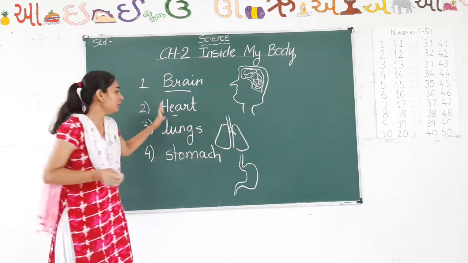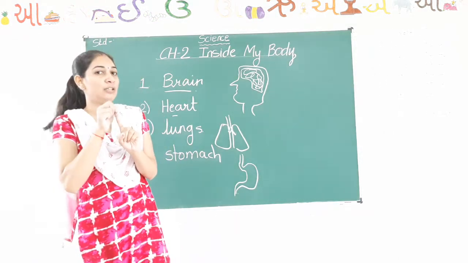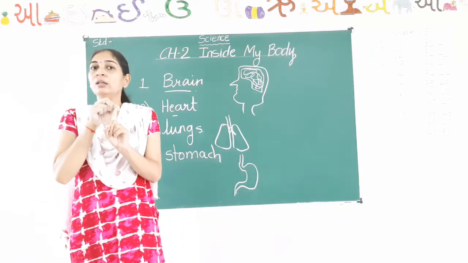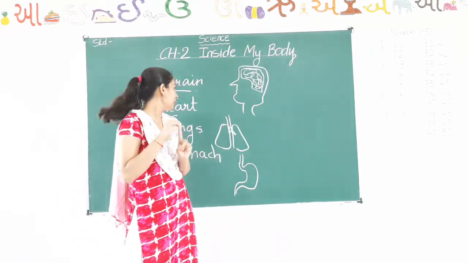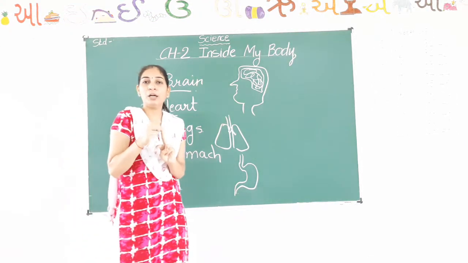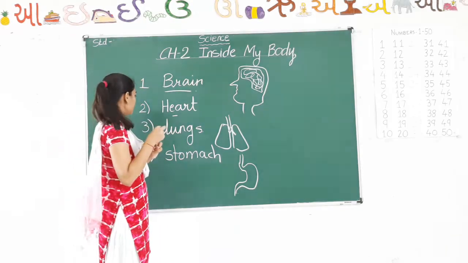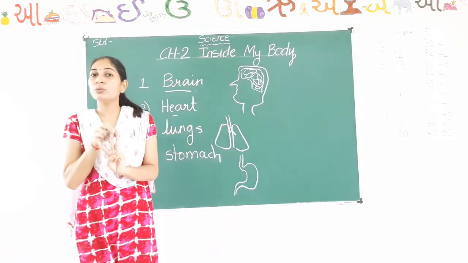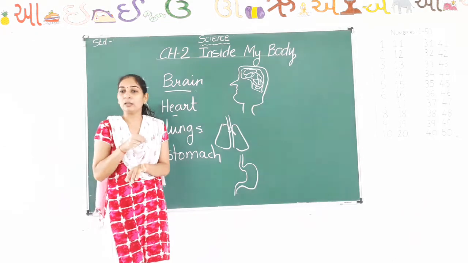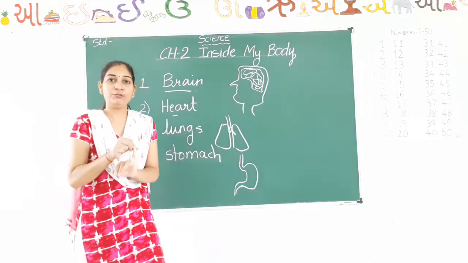Now see, you have learned four internal organs. First one is brain. What does brain do? Brain helps you in thinking, and it controls the activities of your body. Second one is heart. What does heart do? It pumps blood to all the body parts of your body. And the next is lungs. What do lungs do? It helps you in breathing. And the next is stomach, which helps in digestion of the food.